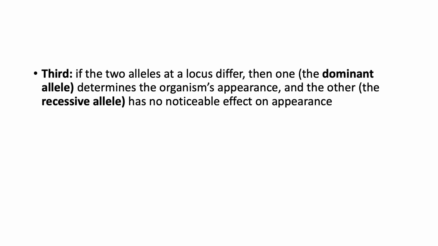Third, if the 2 alleles at a locus differ, then one, the dominant allele, determines the organism's appearance, and the other, the recessive allele, has no noticeable effect on the appearance. In the flower color example, the F1 plants had purple flowers because the allele for that trait is dominant.